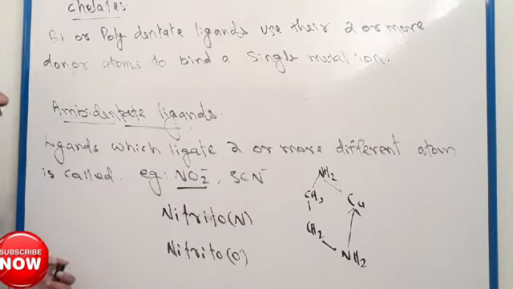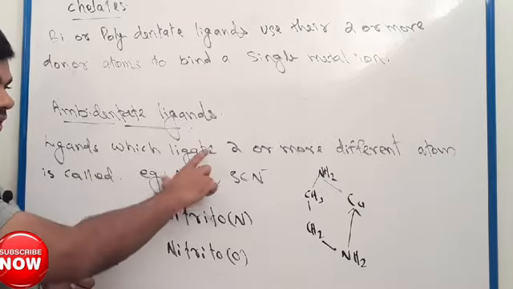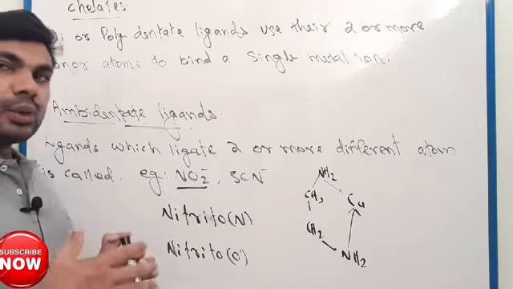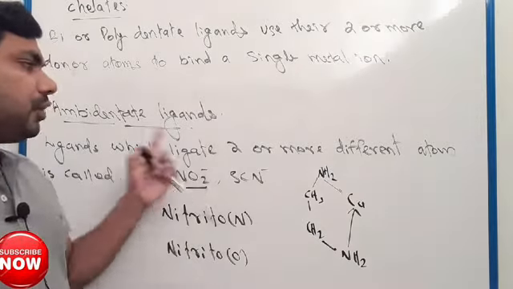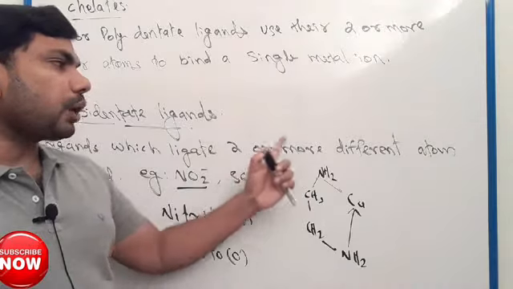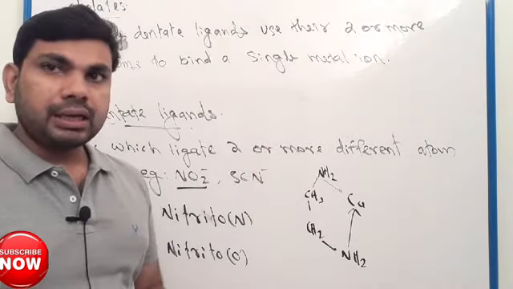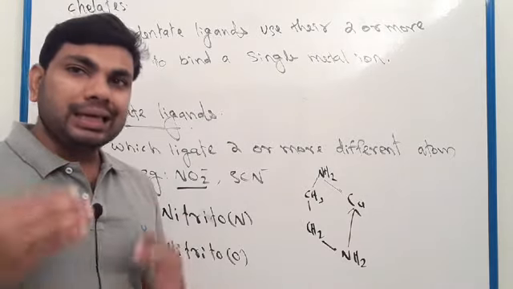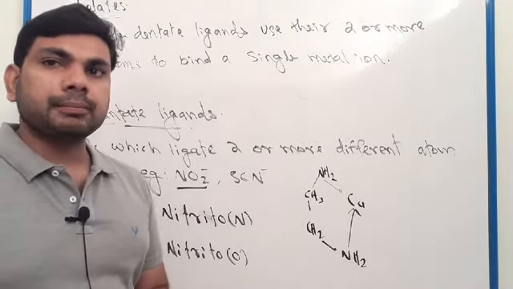So ambidentate ligands mean ligands which ligate, or you can say ligands which make bonds, using two or more different atoms. Ligands use two or more different atoms to ligate to the central metal atom.